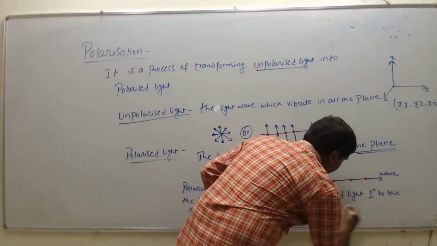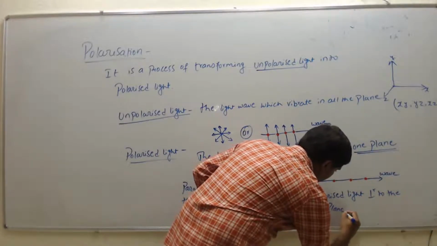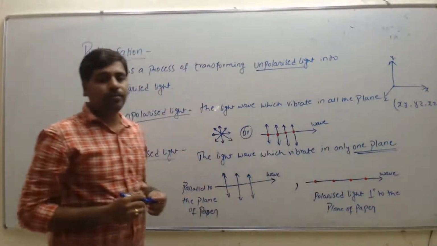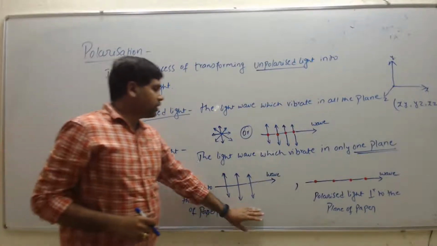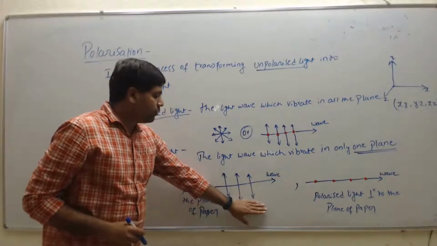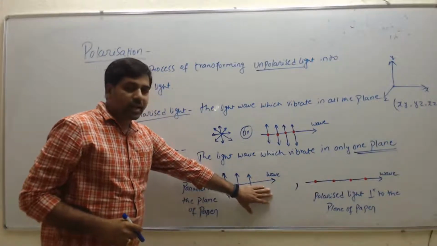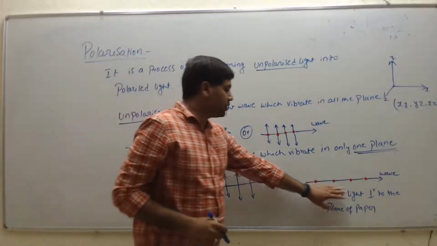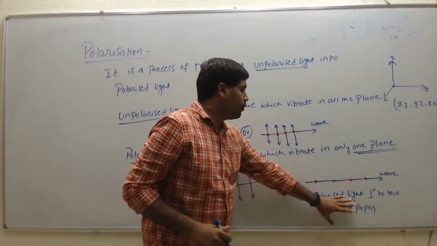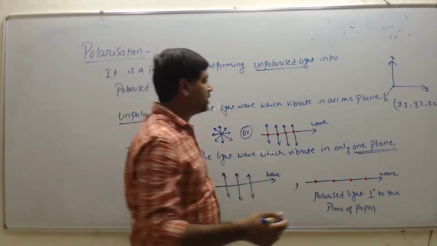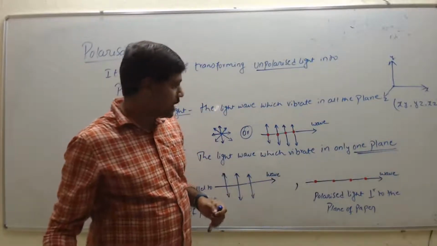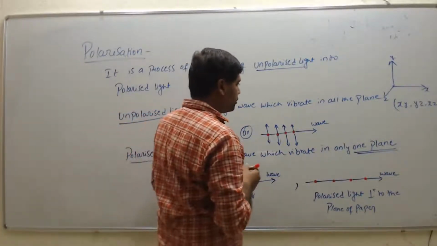So these two are the representations of the polarized light. This is the polarized light traveling in one plane, and this is also polarized light traveling in one plane. This dot can be represented like this. This can be written as the waves.